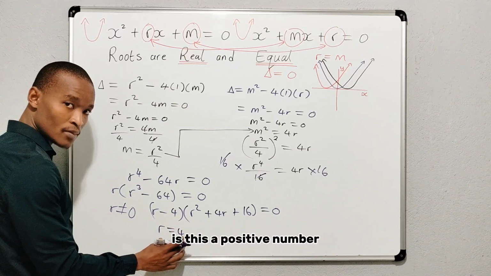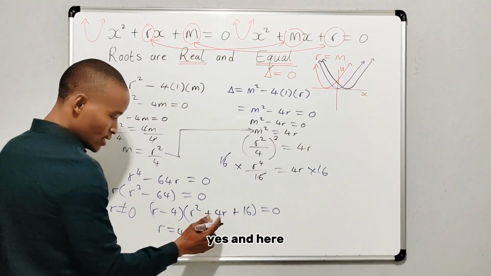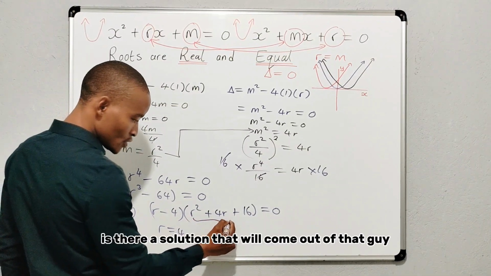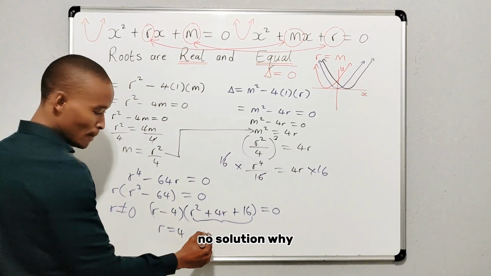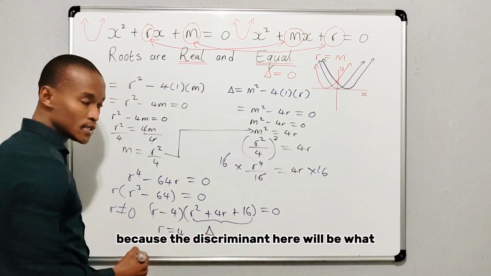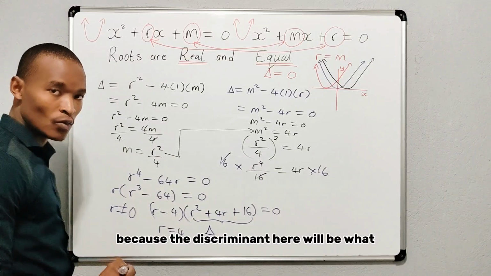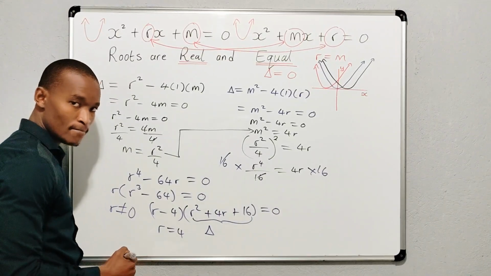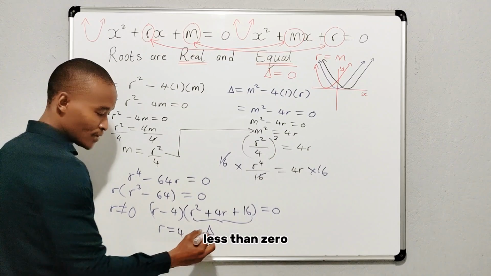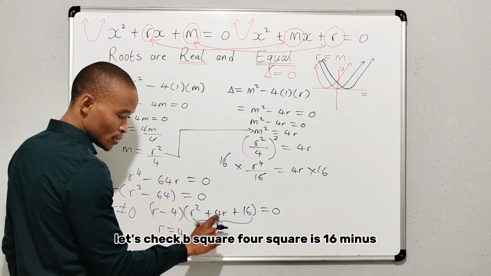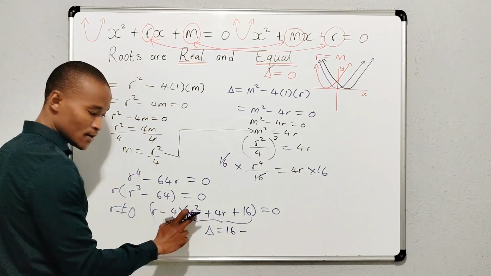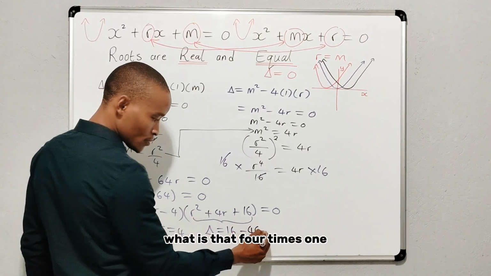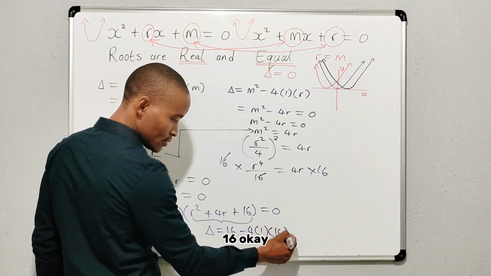Is this a positive number? Yes. And here, is there a solution that will come out of that guy? No solution. Why? Because the discriminant here will be what? Greater than 0, less than 0? Let's check. B squared, 4 squared is 16, minus 4 times 1 times 16.